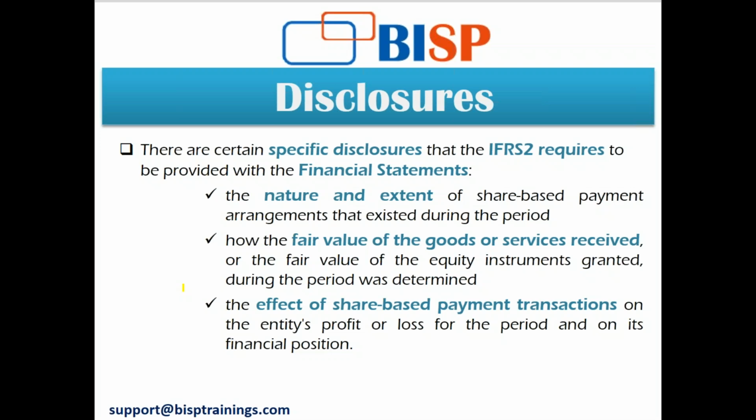If you're not transacting in cash, then how are the transactions taking place, and what are the effects on the entity? Let me give you a very simple example. If I am doing an equity instrument option transaction, the first thing that comes into my mind, if I am a controller or an equity owner, is that my control is going to dilute. This is a very basic first thing that comes into the mind.